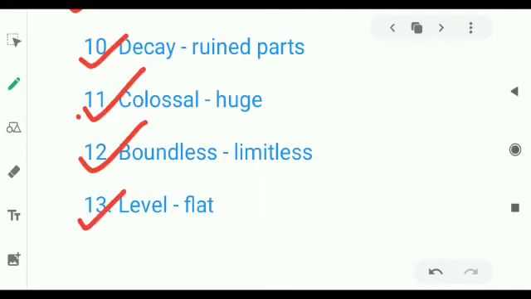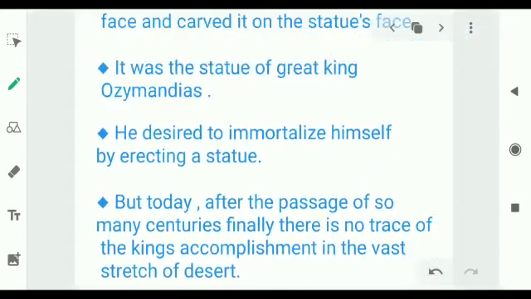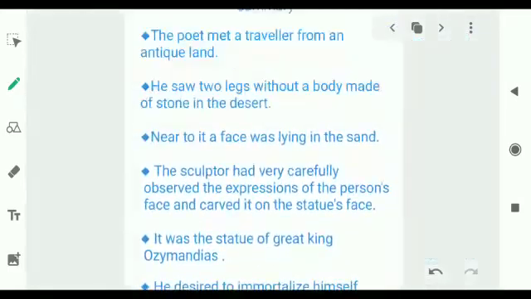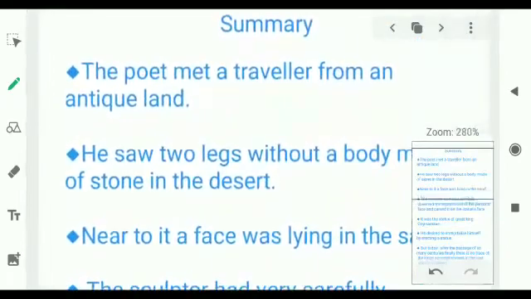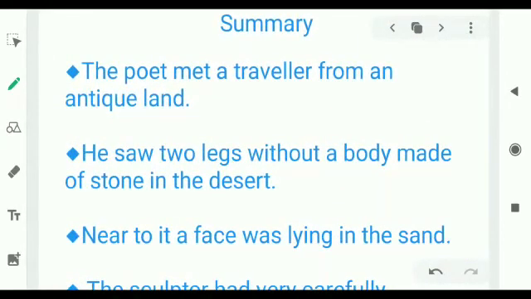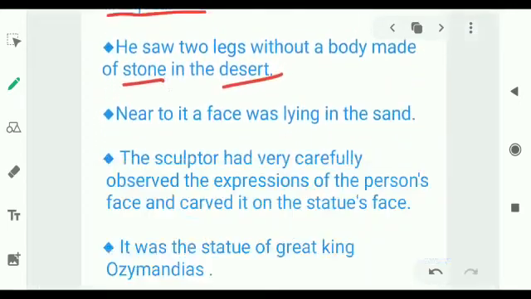So students, these were the words which we learnt in the poem. I hope this is clear to you. And now let's have a quick recap of today's topic, what we learnt in the poem. So this is a short summary of the poem. The poet met a traveler from an antique land. What he saw: two legs without a body made of stone in the desert. The statue was made of stone, and where did he see that statue? In the desert. It was regarding Egypt, right?